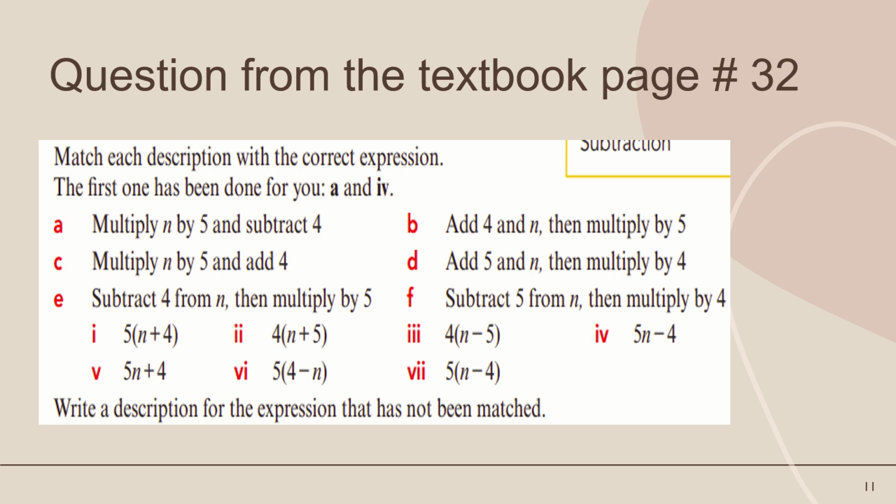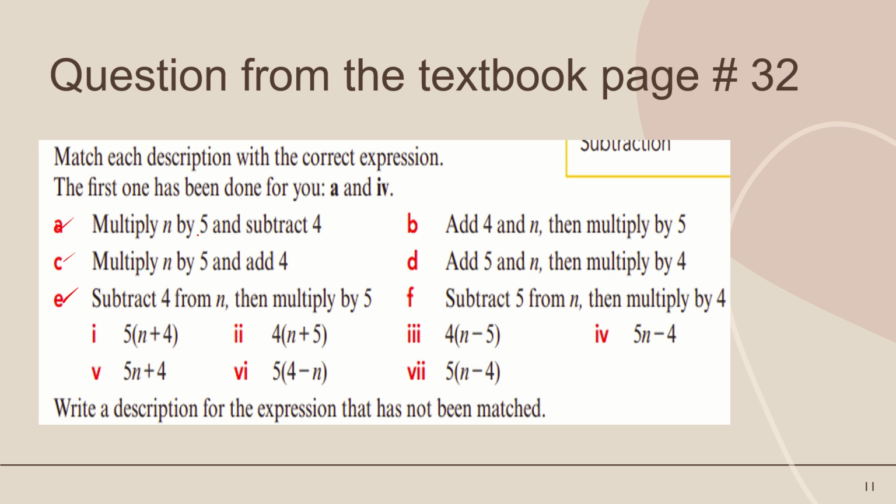Now this is a question from the textbook, page number 32. This is basically a question to match statements with the correct algebraic expression. Some statements are given in the question, so we have to match these statements with the correct algebraic expressions.